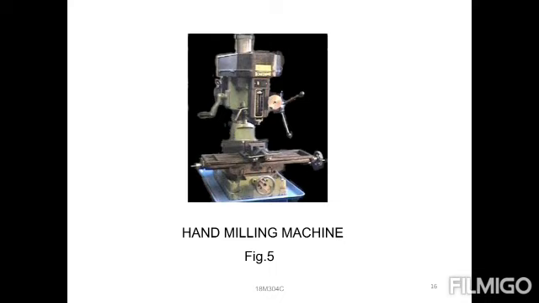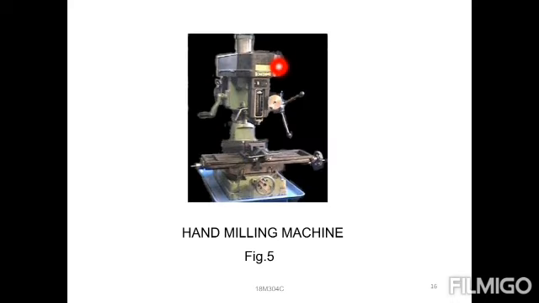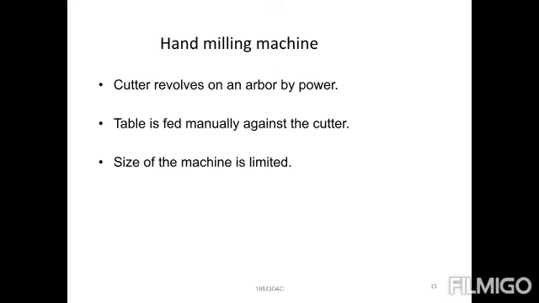You can observe, it consists of a table, right? Next one, hand milling machine. Next one, hand will be provided. Next one, each and everything will be provided, right? Next one, observe a plain milling machine.